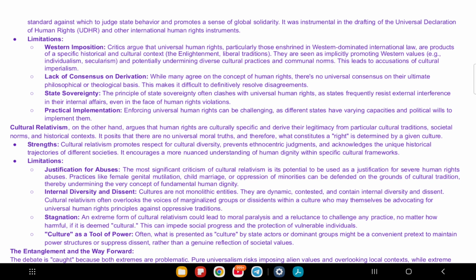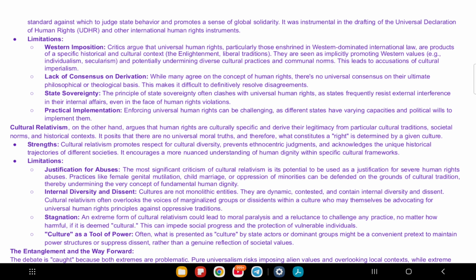Let's move to Section B. I have already moved. This question is about human rights and the clash between universalism and cultural relativism. Let's break it down. First, what is universalism? It says human rights are the same for everyone, no matter the culture or country.